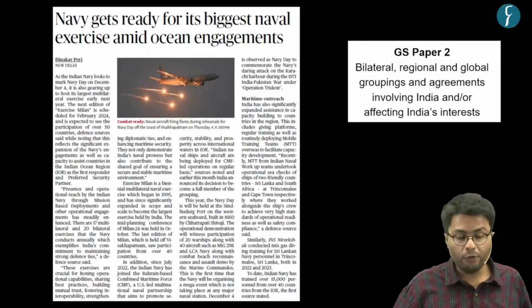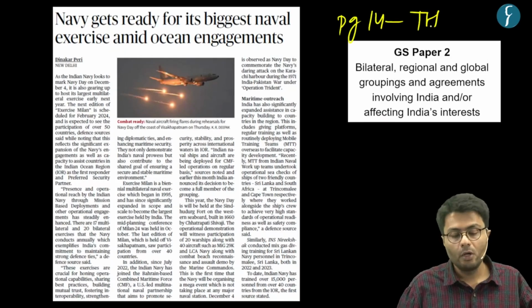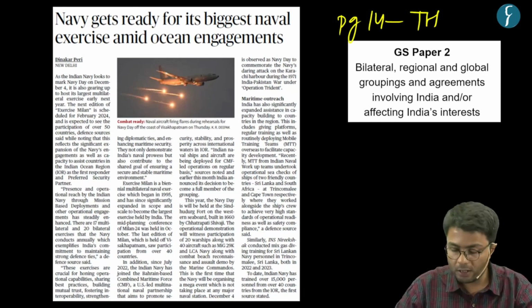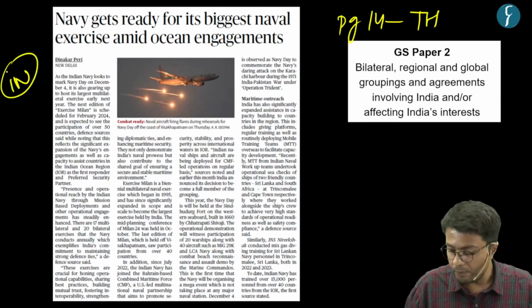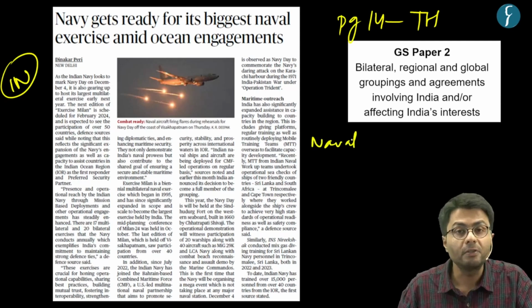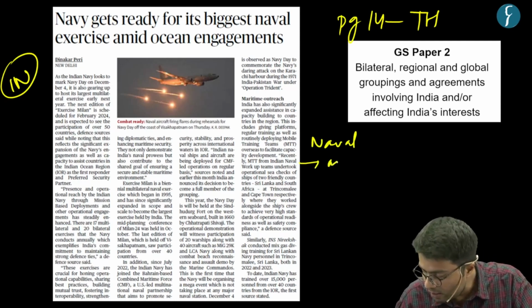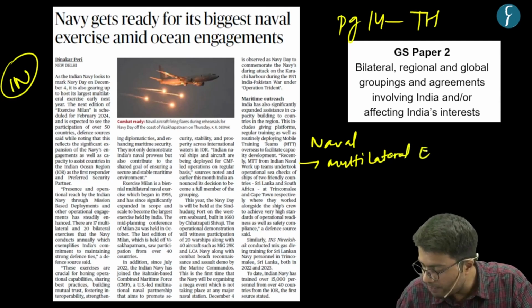Now let us move to the second article of the day, which appeared on page 14 of The Hindu newspaper. This article reports that the Indian Navy is organizing the exercise MILAN, which is a naval exercise consisting of many countries, thereby making it a multilateral exercise.